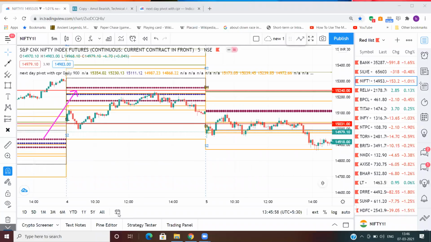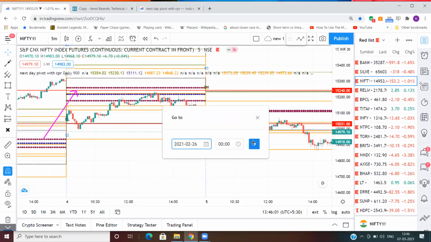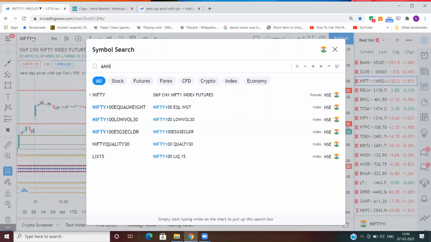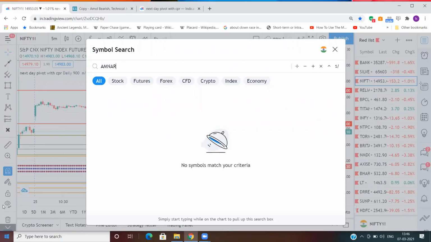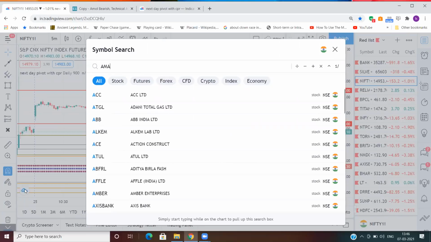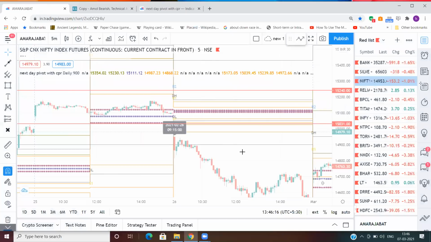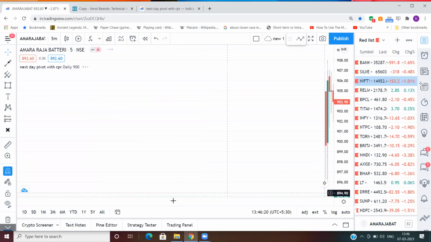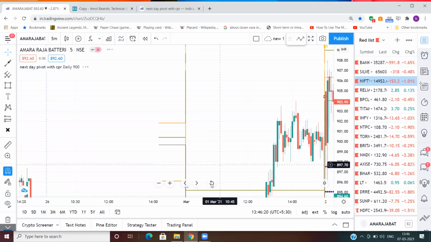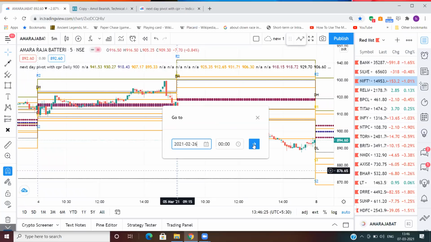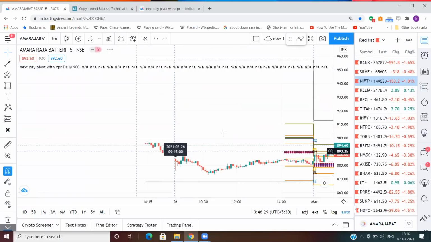Amar Raja, I think, was one, if I remember correctly. This is how you can backtest it to see what results you are getting.